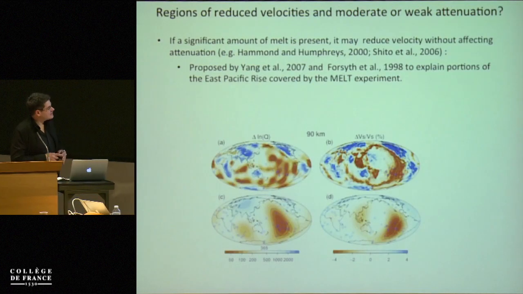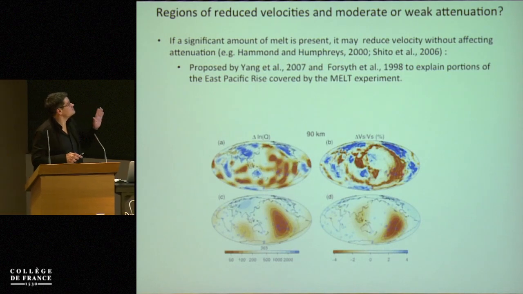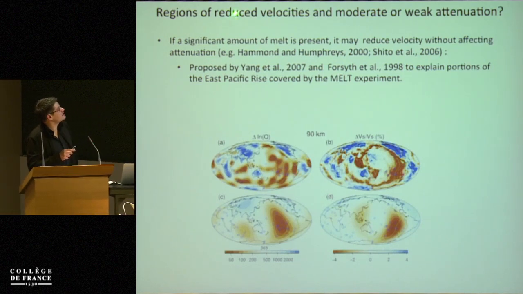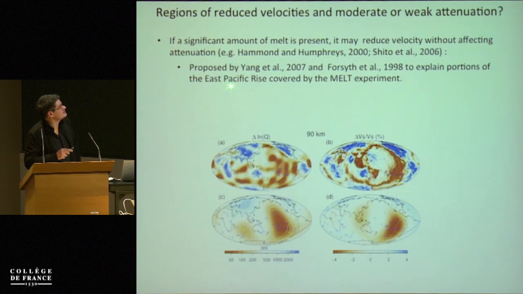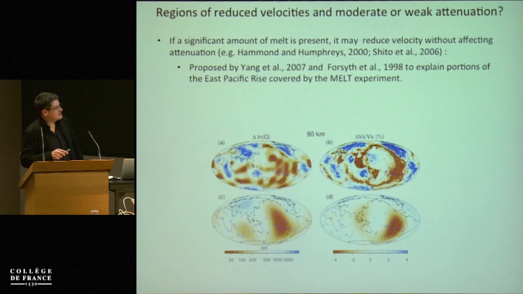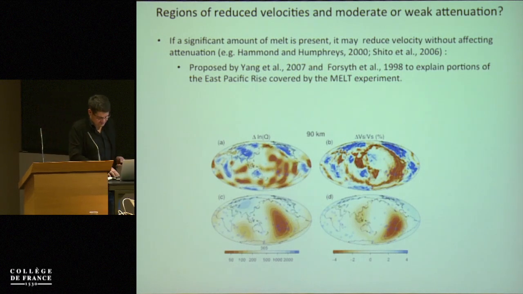Okay. Now, it's a bit more adventurous, but there are some other regions where we have reduced velocities and moderately weak attenuation. It's the case here in the eastern part of the Pacific. It's not very clear to me, but it has been suggested from mechanical experiments that if melt is present, it may reduce velocity without affecting the attenuation. This was proposed, for example, for the East Pacific Rise, and this may provide an explanation for this kind of observation.